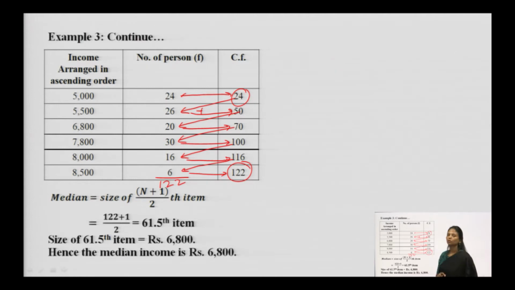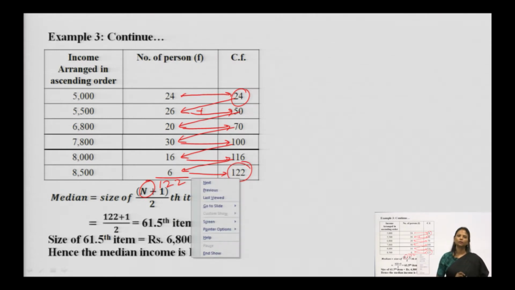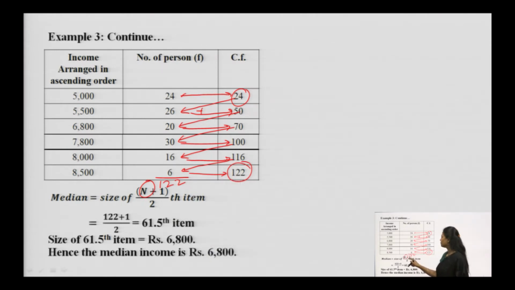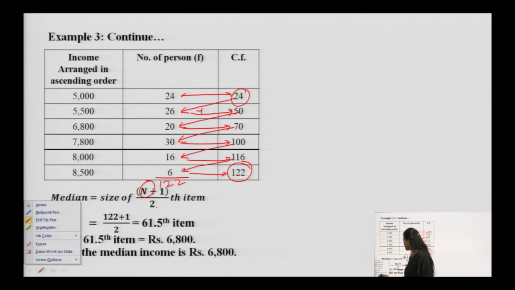With the help of this cumulative frequency, what are we supposed to find out? Since it was a discrete series where two pieces of information were given to me, for the median the same formula applies here: size of the (n plus 1) over 2th item. This n is 122 because the number of people was 122. So, 122 plus 1 gives me 123 divided by 2, that is the 61.5th item. Where is it?